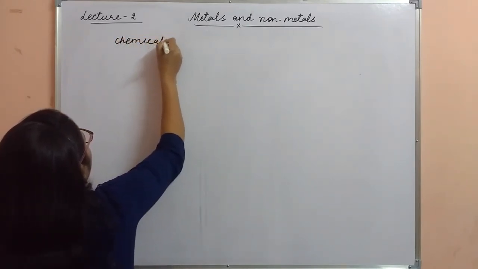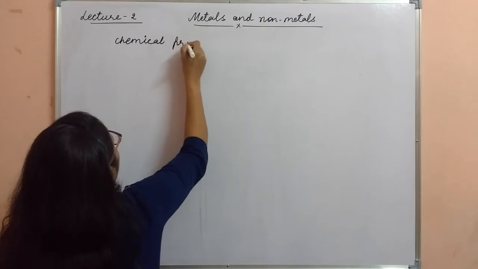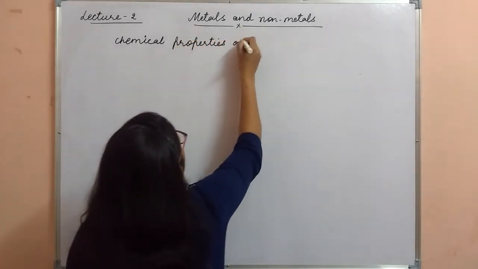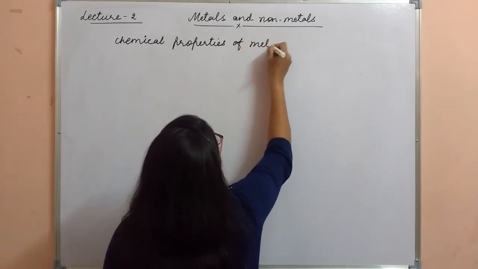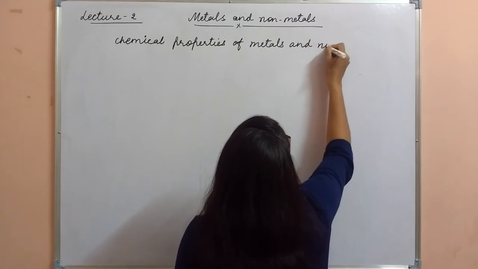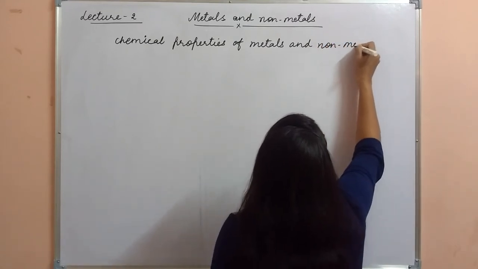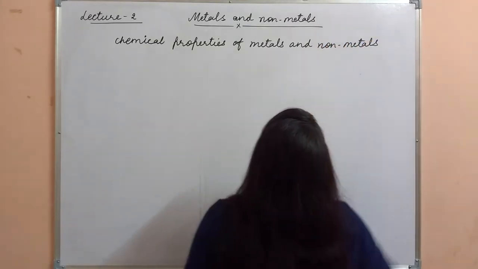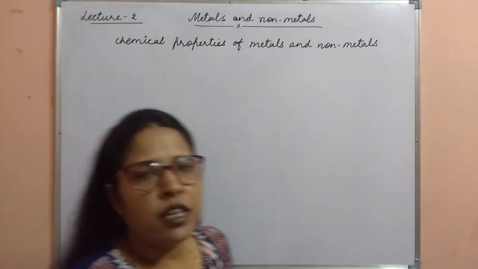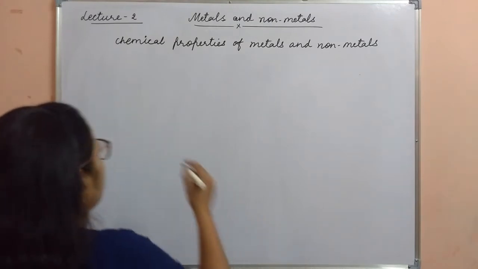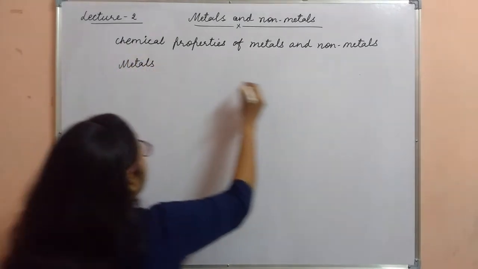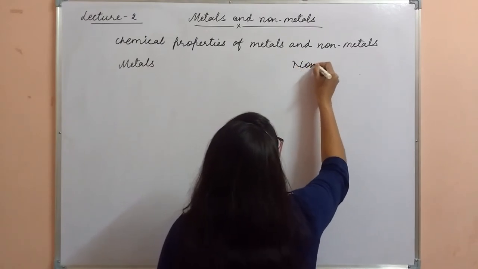So the chemical properties of metals and non-metals. Clear? So we are going to compare the properties between metals and non-metals. So here the metals are there, and on this side the non-metals.